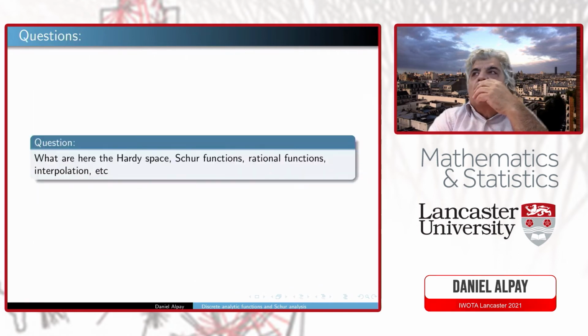Okay, so let us go back now in the last part of the talk to what are RKHS spaces, what are Schur functions, what are rational functions, interpolation, and so on. This is really the program we want to do for discrete analytic functions, and in part it is already presented in the preprint I mentioned with Dan Volok, which is on arXiv right now.